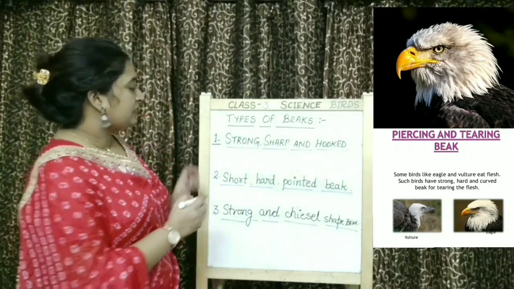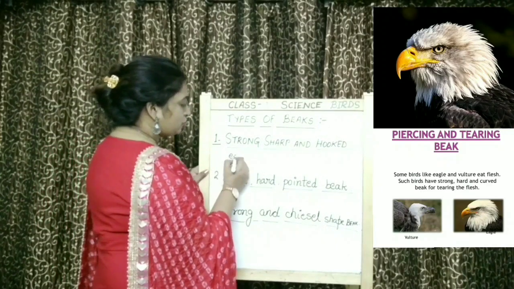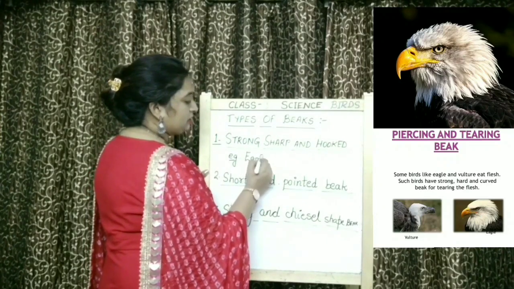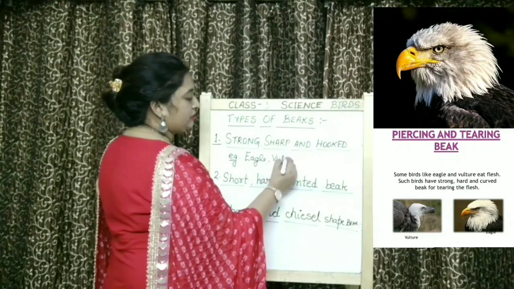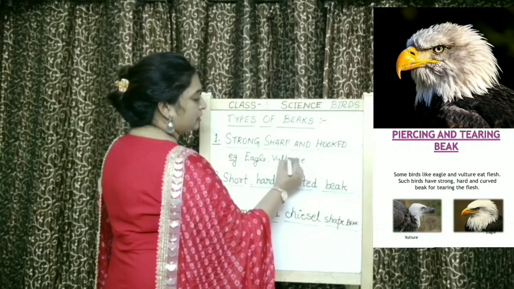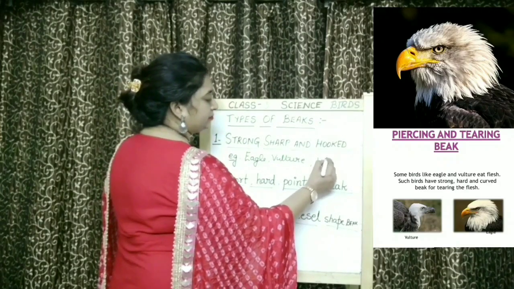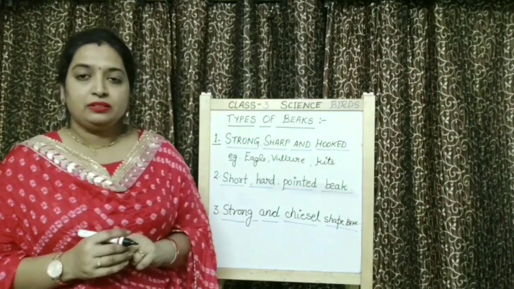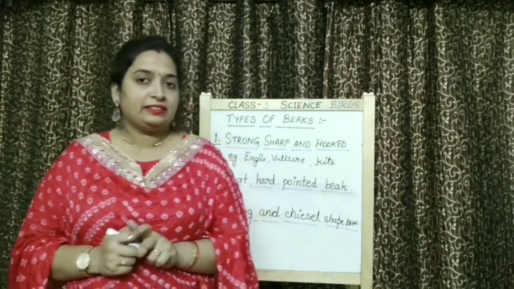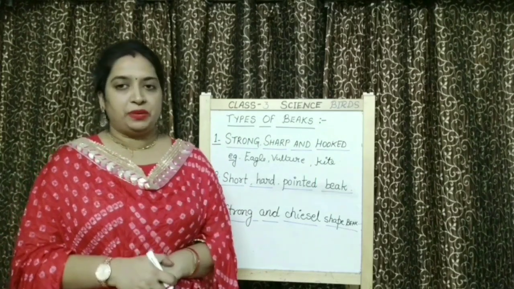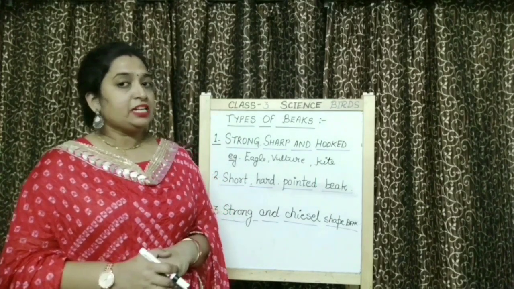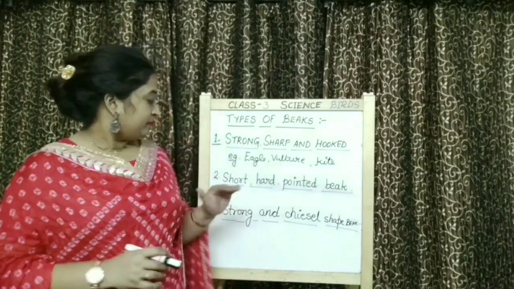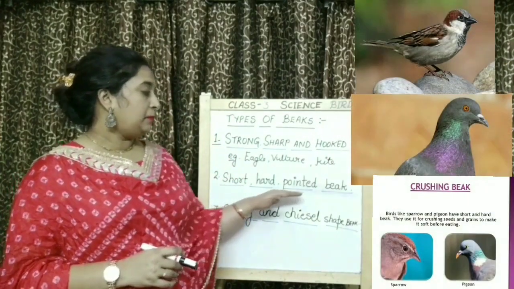So what are the examples of strong, sharp and hooked beak? You can write eagle, vulture and kite. Okay children, now let's come to the second type of beak. The second type of beak which is present in birds is the short, hard and pointed beak.